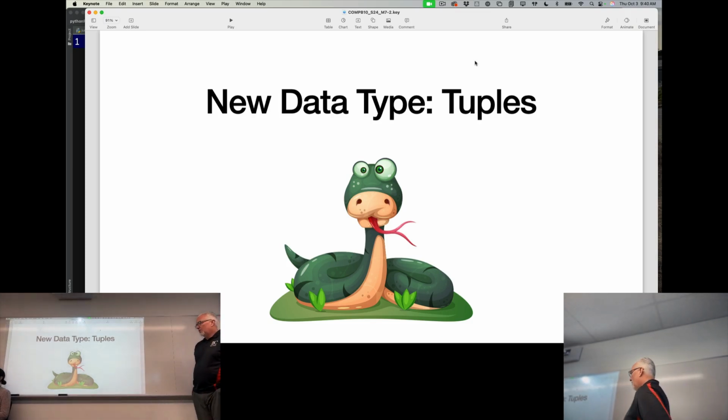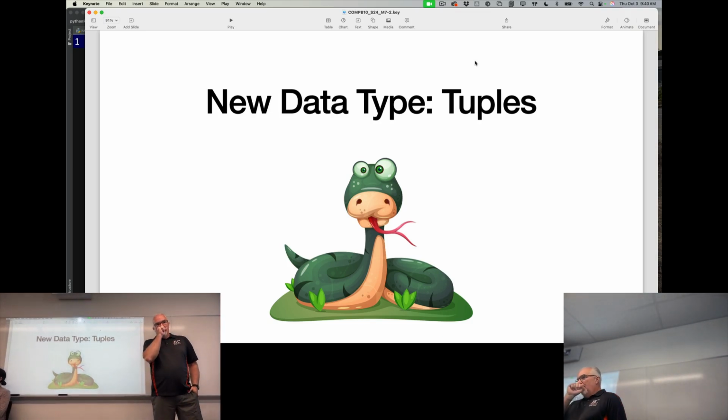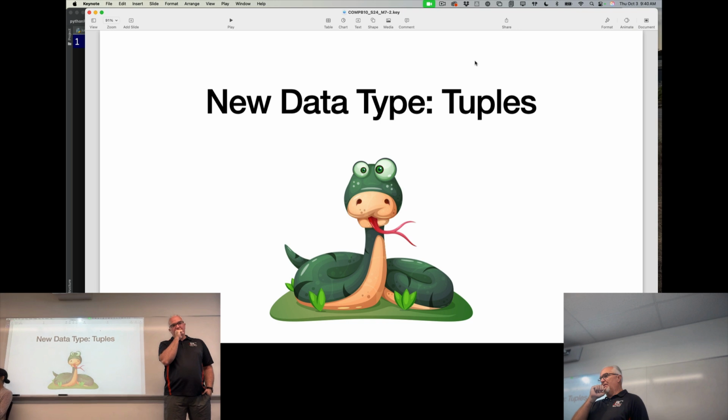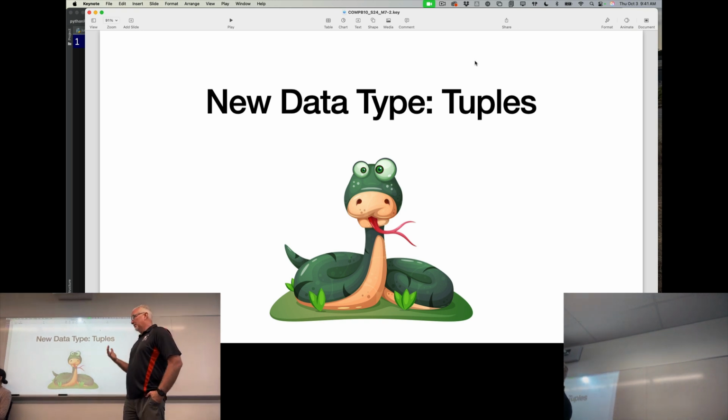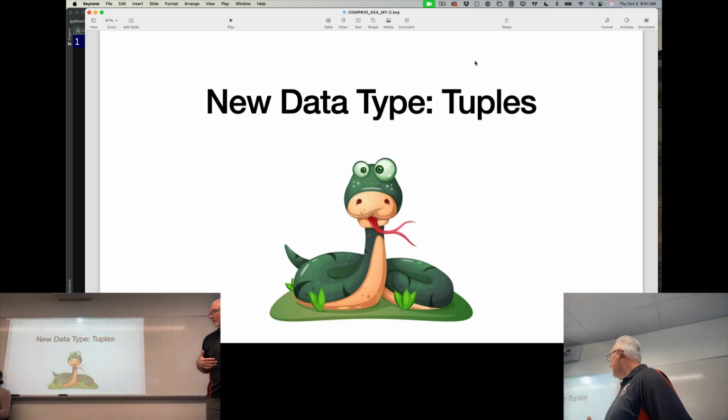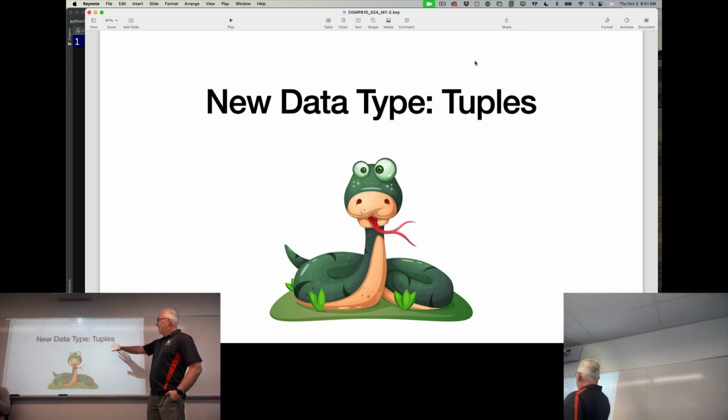I want to start with just adding one more data type. And this is another list or collection or whatever you want to call it. It's another type of single variable that can contain multiple items. And the name is a little strange.